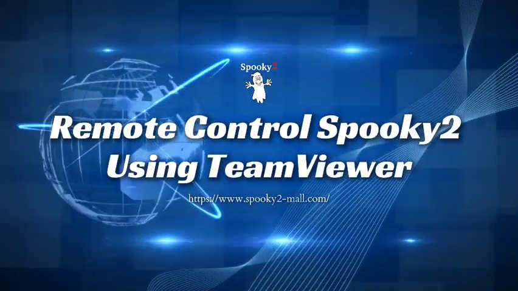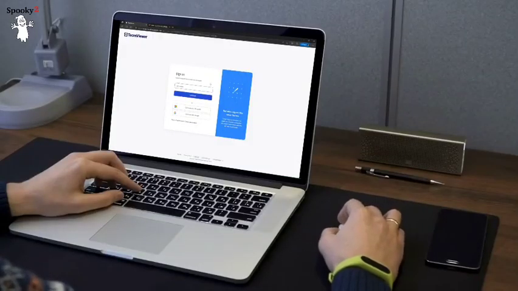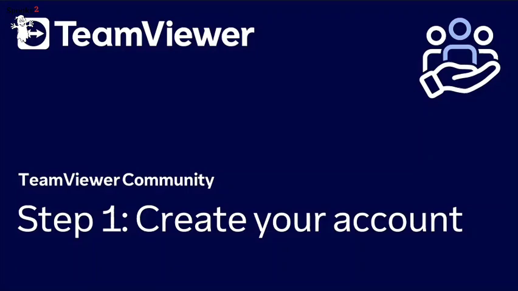Remote control Spooky2 using TeamViewer. In this video, we'll guide you step by step on how to set up TeamViewer for remote access and operate the Spooky2 software remotely.